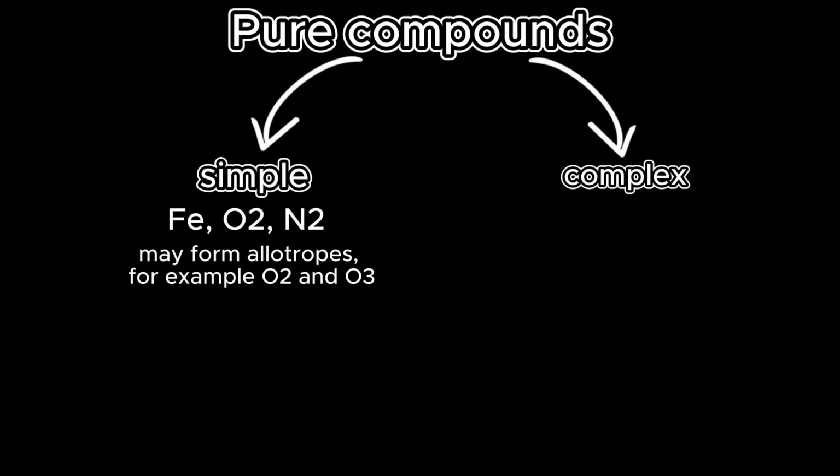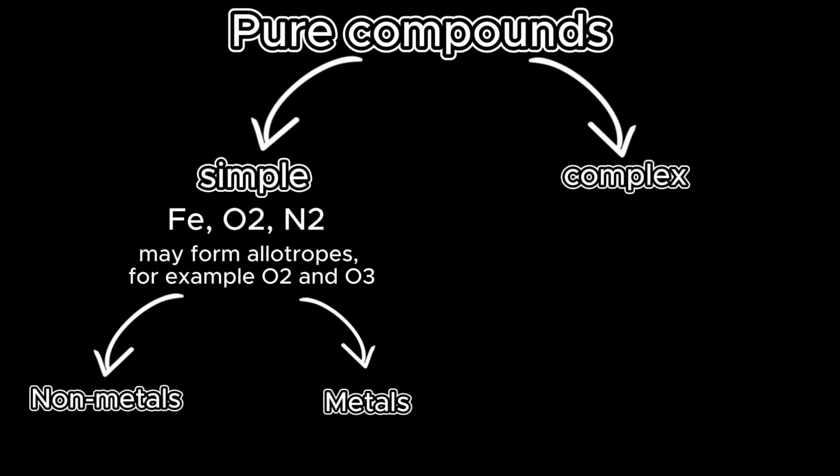Simple substances are divided into metals and nonmetals. Metals are distinguished from nonmetals by their special properties: metallic luster, malleability, good thermal and electrical conductivity. Nonmetals are poor conductors of electric current and heat, and in the solid state they crumble on impact.